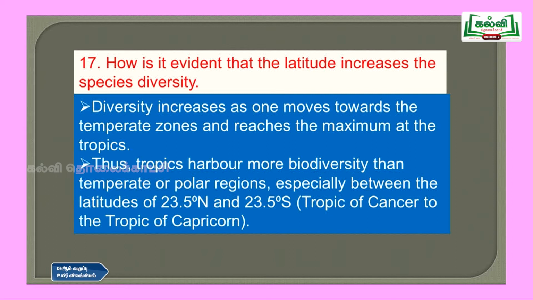Especially between the latitudes of 23.5 degrees north and 23.5 degrees south, that is, the Tropic of Cancer to Tropic of Capricorn, between these regions you will have more number of organisms than towards the poles. Above the Tropic of Cancer to the North Pole you have fewer organisms, and on the southern side, from the Tropic of Capricorn to the southern pole, you have fewer organisms. So you have more organisms between these two latitudinal ranges.